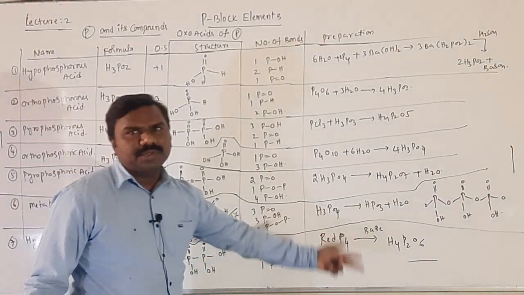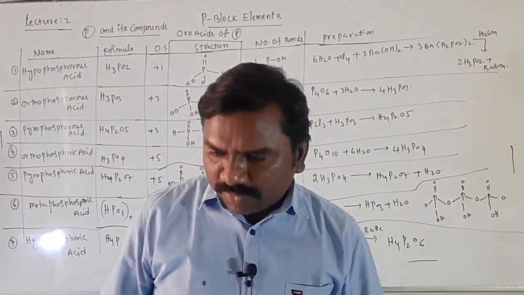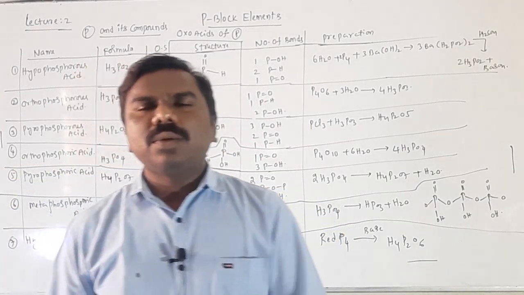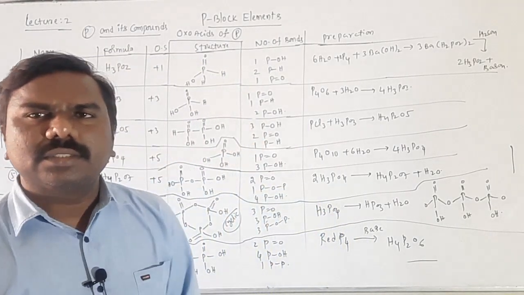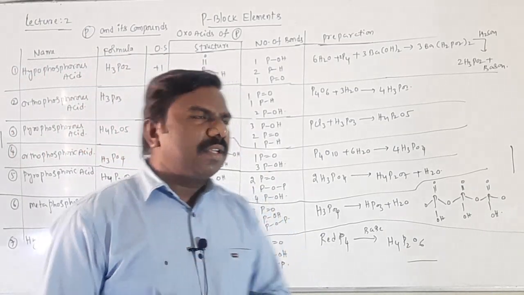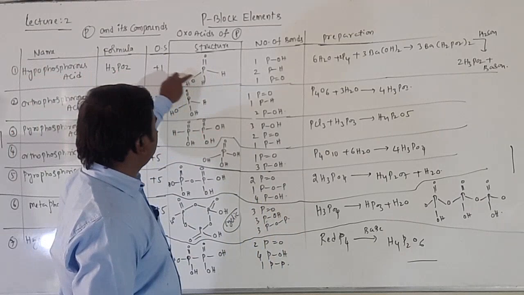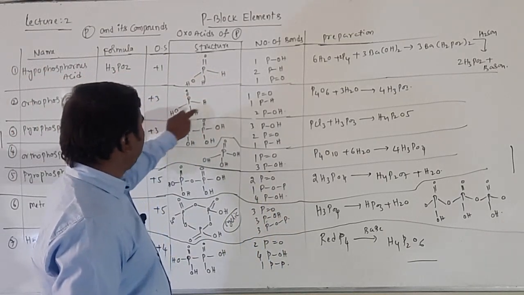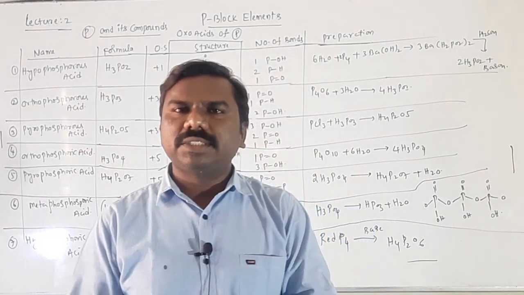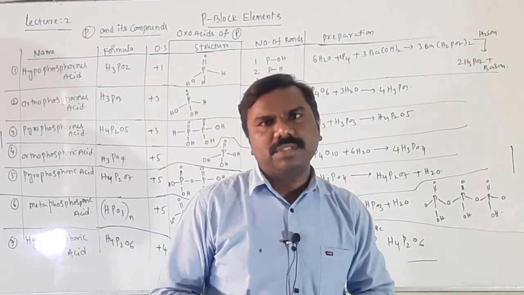Similarly, last one, students. From this tabular form, we need to write a few points actually. Those are, in all structures, 1, 2, 3, 4, it means 4 corners are surrounded by atoms, whether oxygen or OH groups or hydrogens.